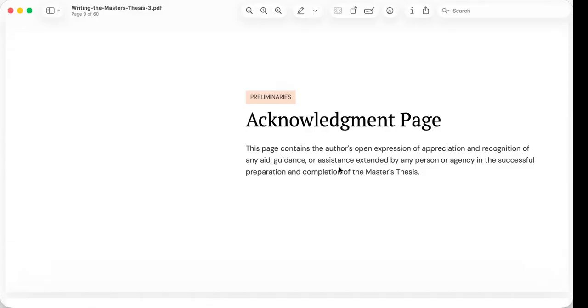Unlike the technical chapters of the thesis, this section is very personal. Nevertheless, it remains an important part of scholarly writing because research is rarely accomplished alone. Many people contribute to the completion of a thesis.